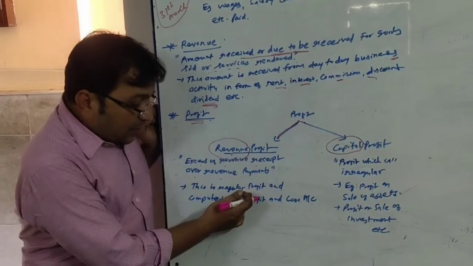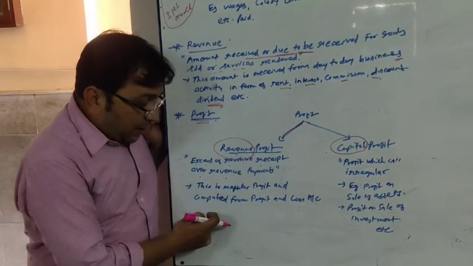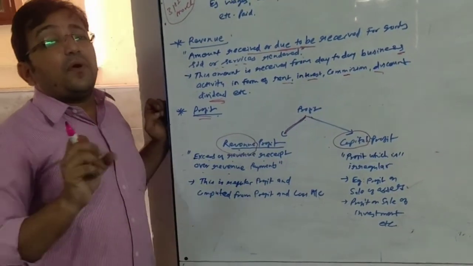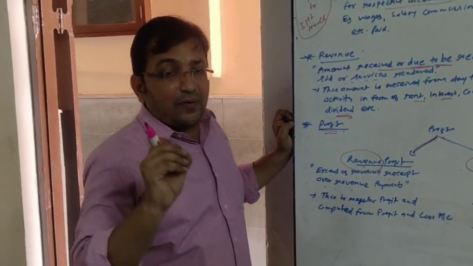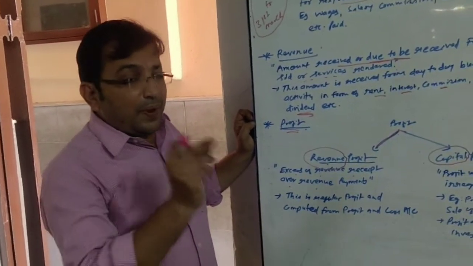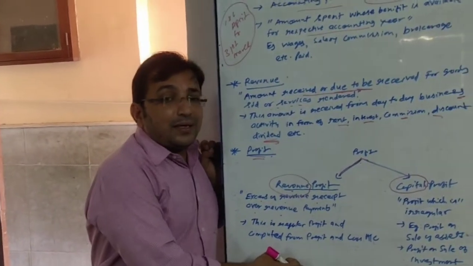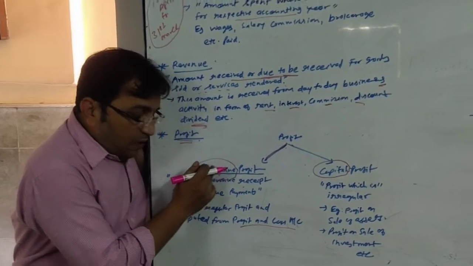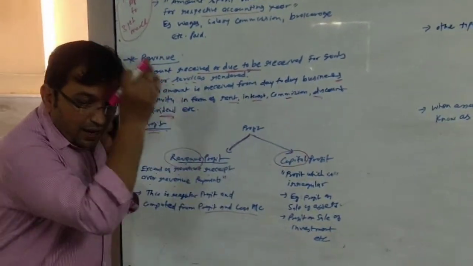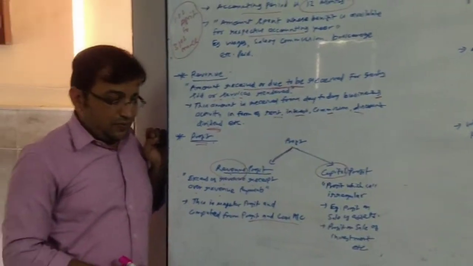This is regular profit and it is computed from the profit and loss account. At the end of the year, when we prepare the annual account of our firm, we prepare one account named profit and loss account. So routine profit, revenue profit, is computed out of the profit and loss account.